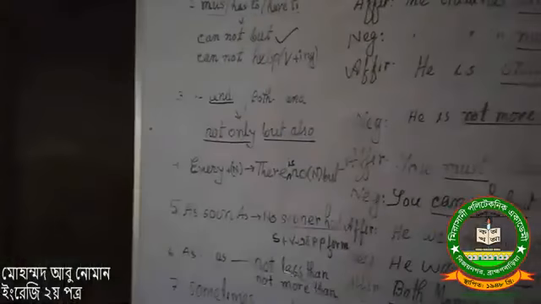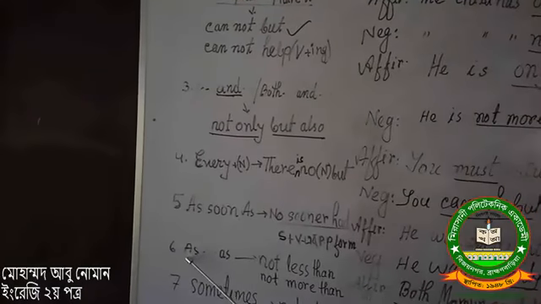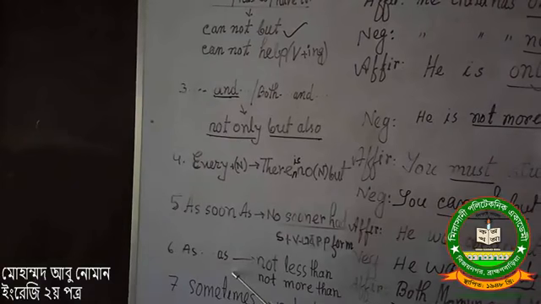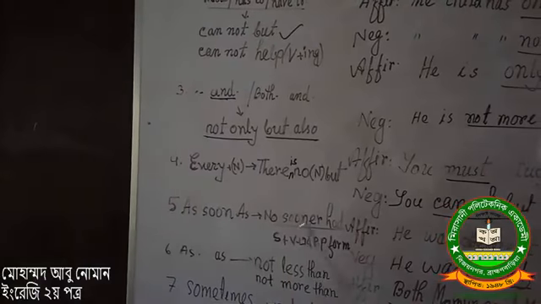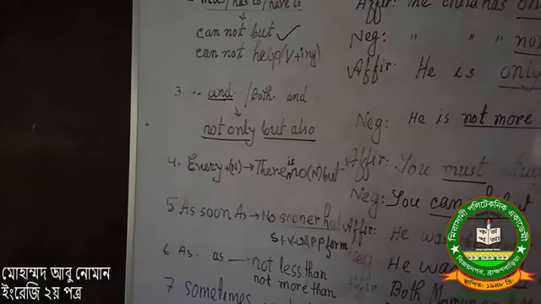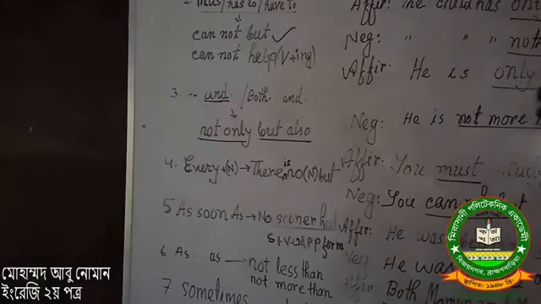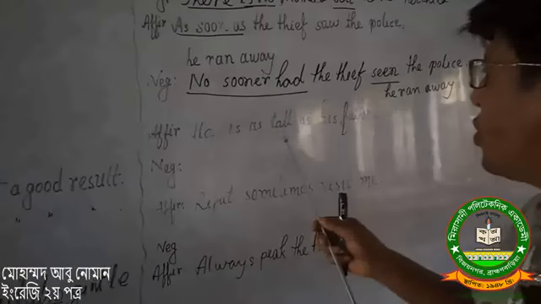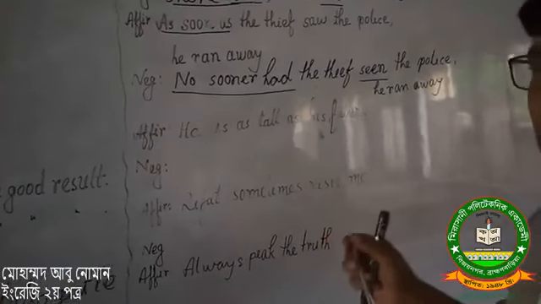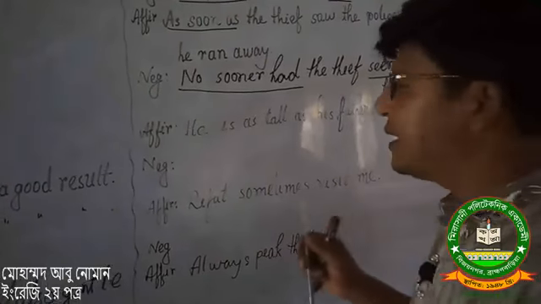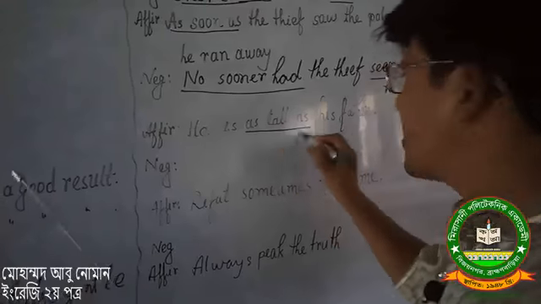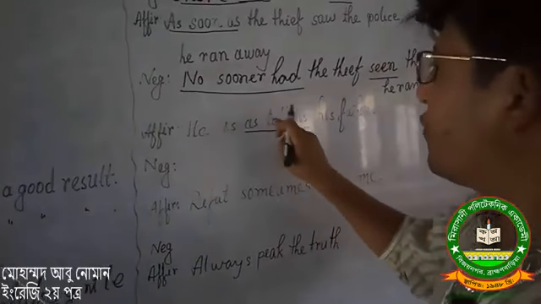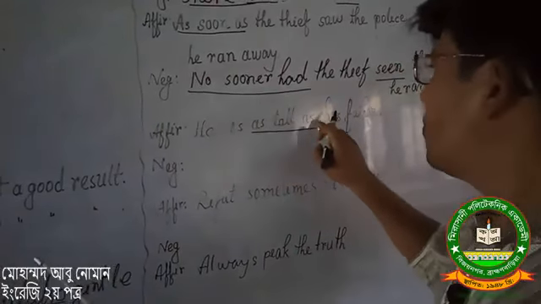Another rule you may say as dot dot as. I mean here we will use a word, it may be an adjective or other things. As dot dot as. Follow the sentence: he is as tall as his father. Here, as tall as, we found the word as before this word, and as after this word.